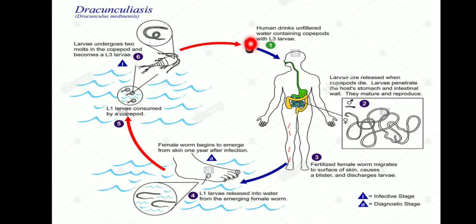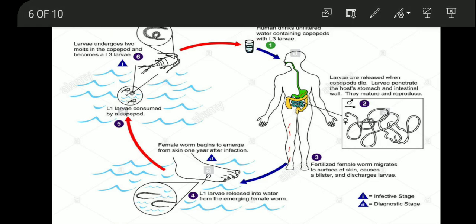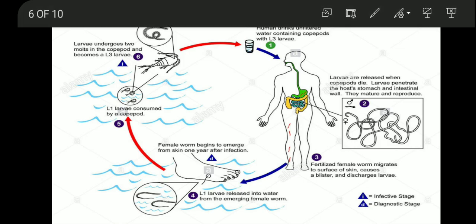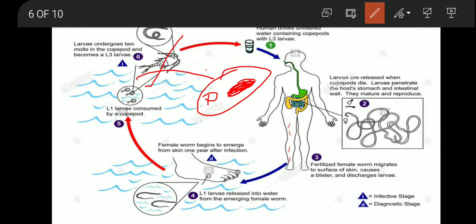The copepods, these are crustaceans, will be eating the larva of Dracunculus. As the larva is small, this crustacean will be eating the larva.